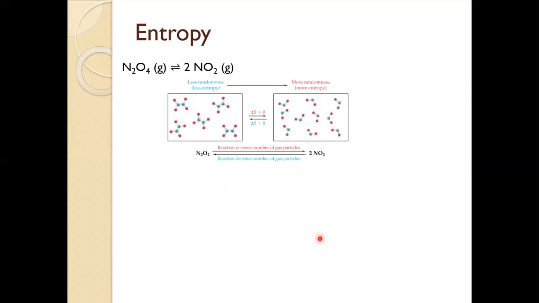With chemical change, for example, this one where we're converting 1 mole of N2O4 molecules into 2 moles of NO2 molecules, notice that in this process, we're going from a smaller number of particles to a larger number of particles. Because there are more particles on the product side, the number of microstates will be much larger, so therefore the entropy will be much larger. So we're going from a state of lower entropy to a state of higher entropy. So the forward reaction would have a positive delta S, and likewise in the reverse reaction, higher entropy to lower entropy would have a negative delta S sign.